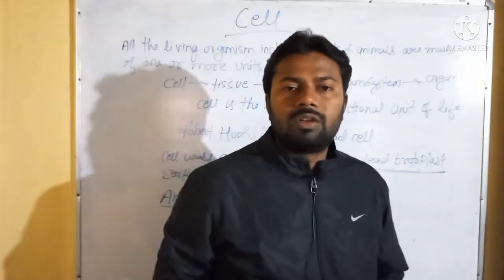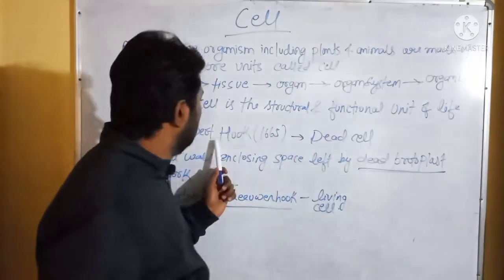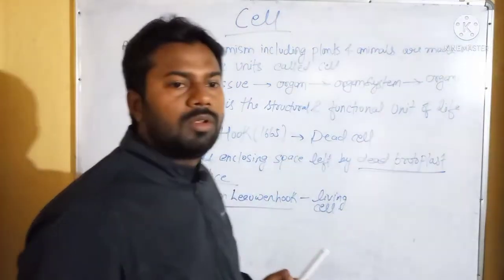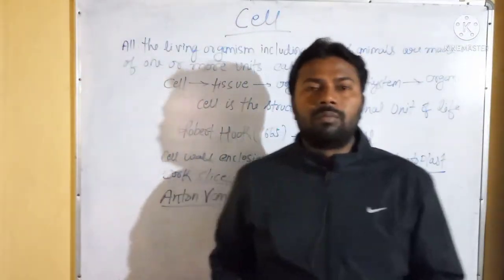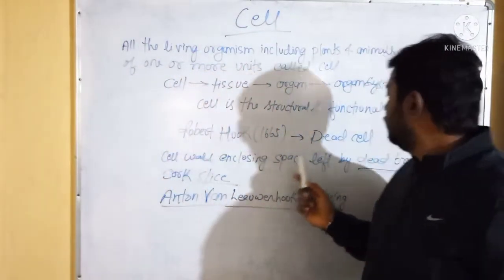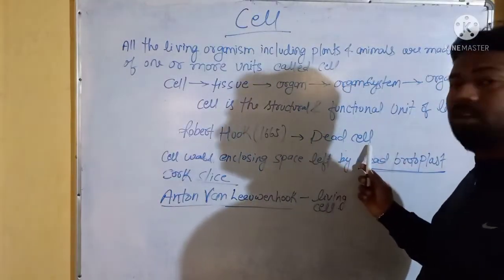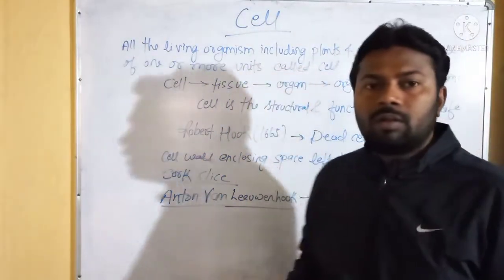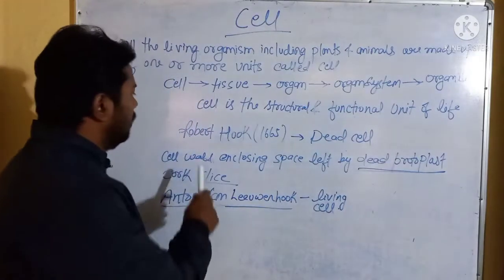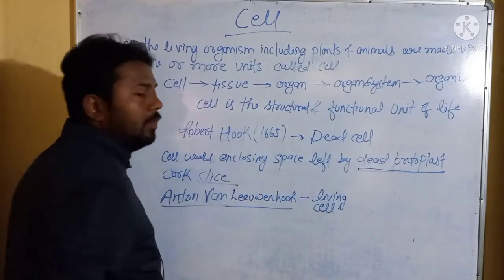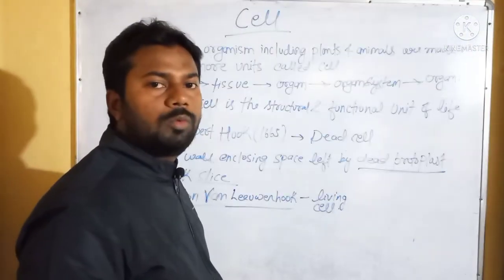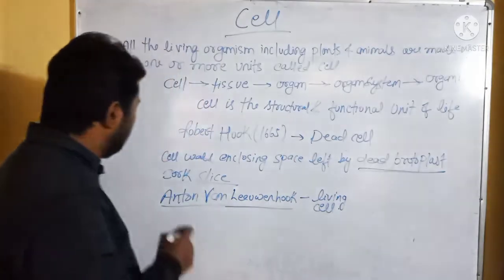Cell was discovered by Robert Hooke in 1665, but these are not the living cells, these are the dead cells. Robert Hooke discovered the cell by using a primitive microscope in a cork slice.